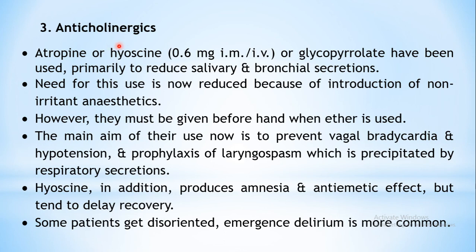These drugs can help in reduction in the salivary and bronchial secretion. Drugs like atropine, hyoscine or glycopyrrolate may be used. But nowadays less irritant anesthetics are used, so the need for these anticholinergics has declined. Generally they are used to prevent vagal bradycardia. When the vagal nerve is stimulated, bradycardia is produced, and hypotension. So to prevent that, generally it is used, or as a prophylaxis for laryngospasm, which will resist the ventilation or maybe some kind of intubations.